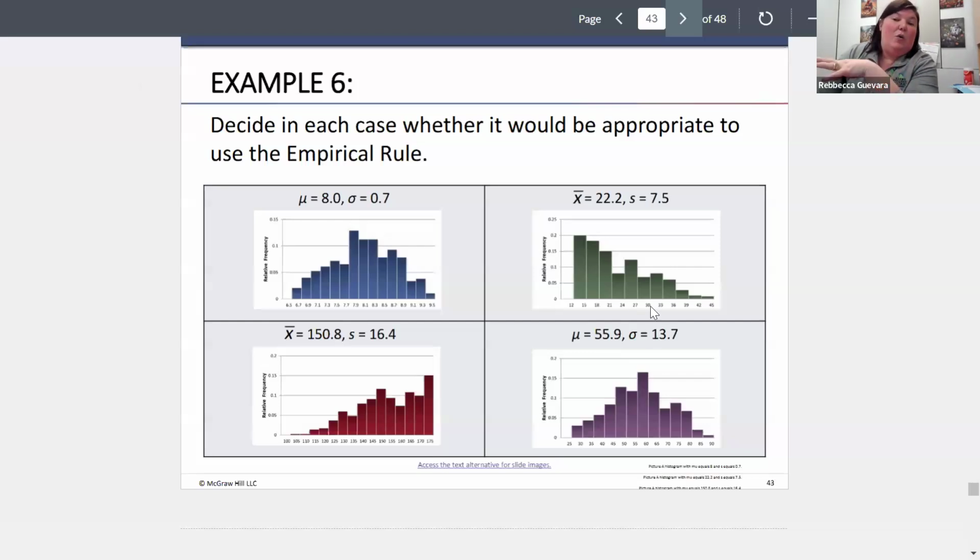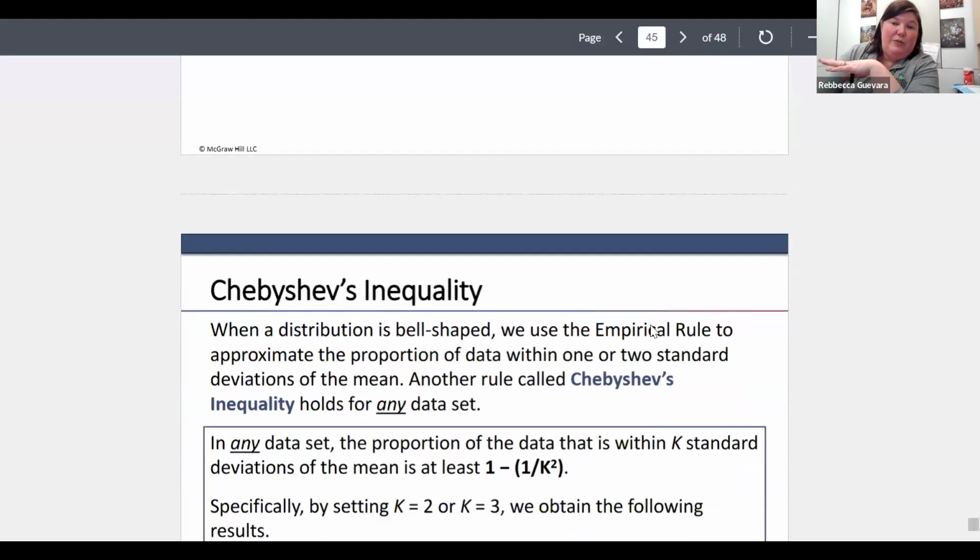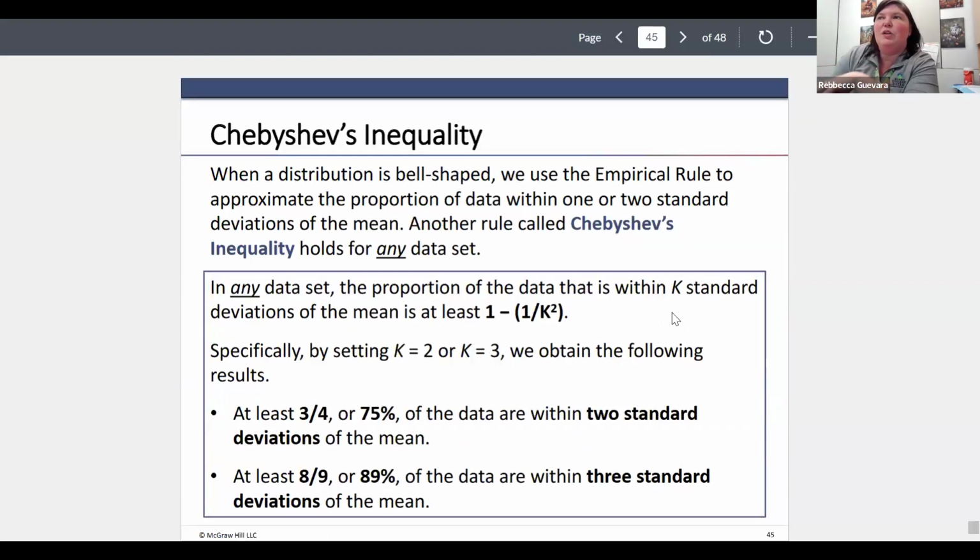So Chebyshev's inequality, it's going to be the rule that we can use pretty much for any kind of distribution, but it's really used for ones that are not bell-shaped. So when the distribution is bell-shaped, we use the empirical rule to approximate proportions of data within 1 or 2 standard deviations of the mean, or sometimes 3. Another rule is called Chebyshev's theorem, or inequality, it's also called theorem, and it holds for any data set. So if we have skewed data sets, we can use Chebyshev. So in any data set, the proportion of the data that is within k standard deviations of the mean is at least 1 minus 1 over k squared.